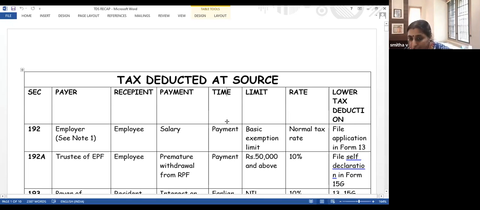Then the time of deduction of TDS: generally TDS has to be deducted at the time of, but I'll be making a liability in my books of accounts. Like when Vishnu has done that service for ICAI, ICAI would record a journal entry, expense account debtor to Vishnu, when the service has been completed. And when payment is made, they'll record the next entry, Vishnu account debtor to bank.